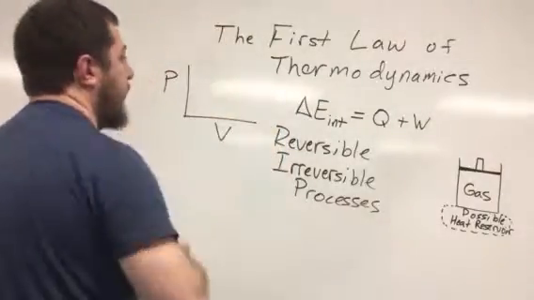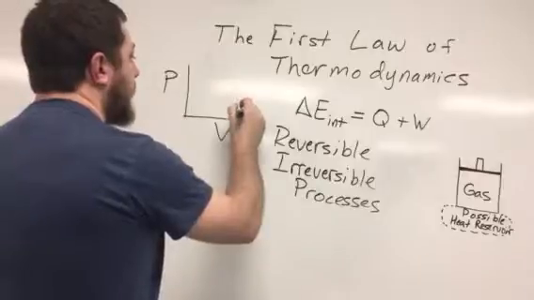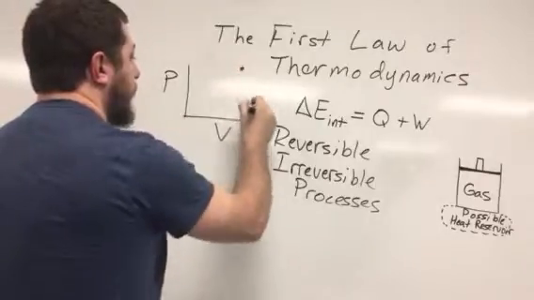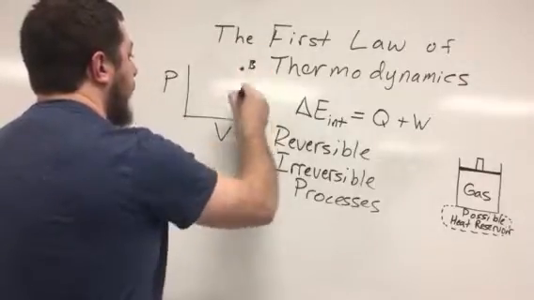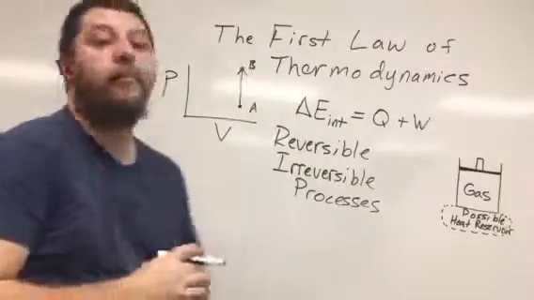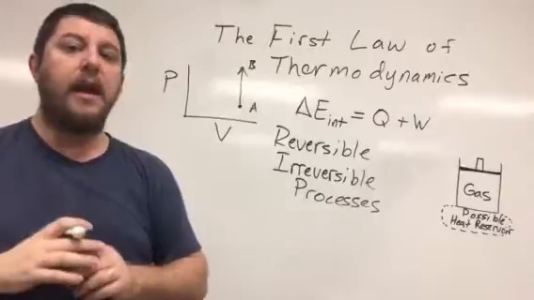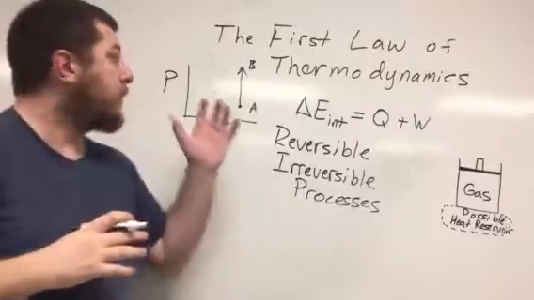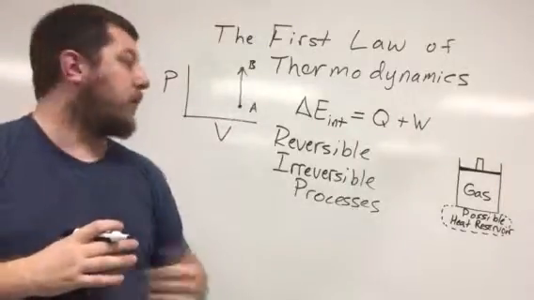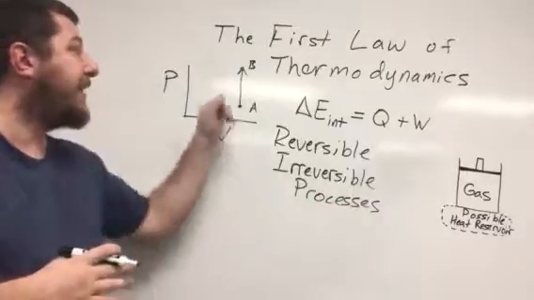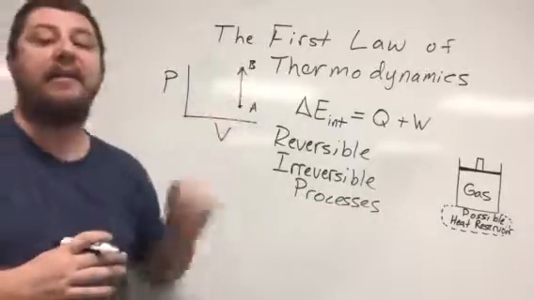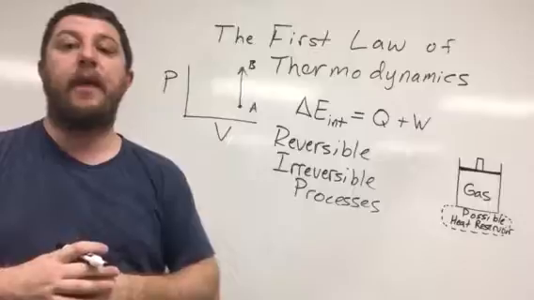If I don't change my piston, then my volume is going to stay constant, but my pressure is going to increase. So this would be A and this would be B, and my path would look something like this. And for irreversible processes, I can't necessarily replicate my path the other way.